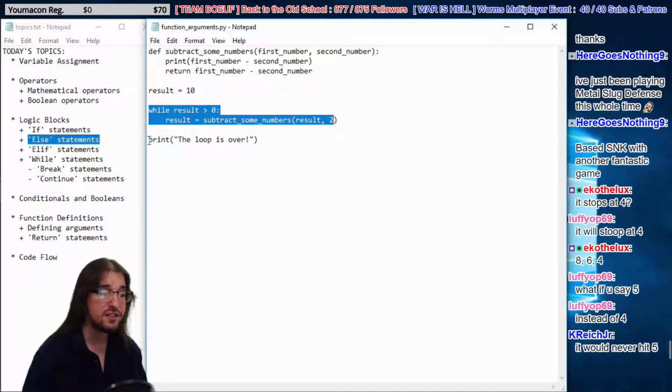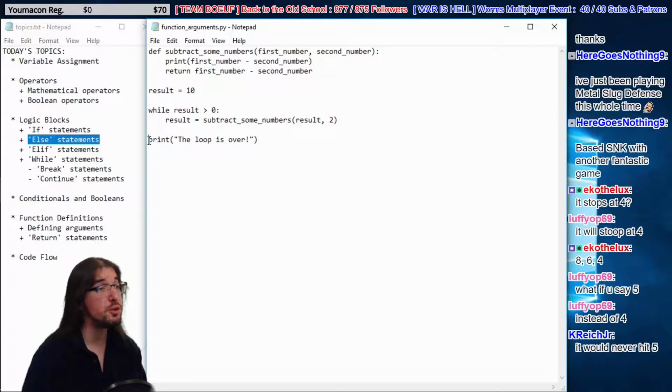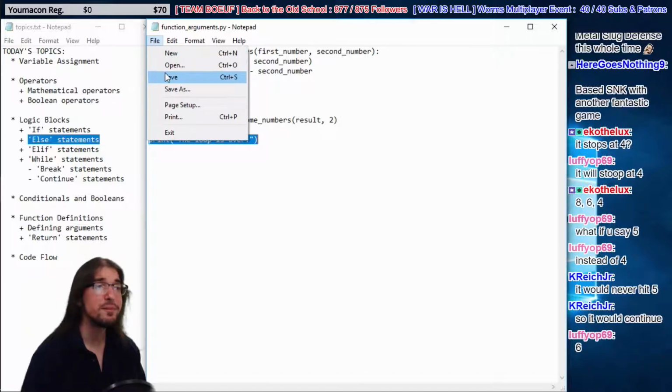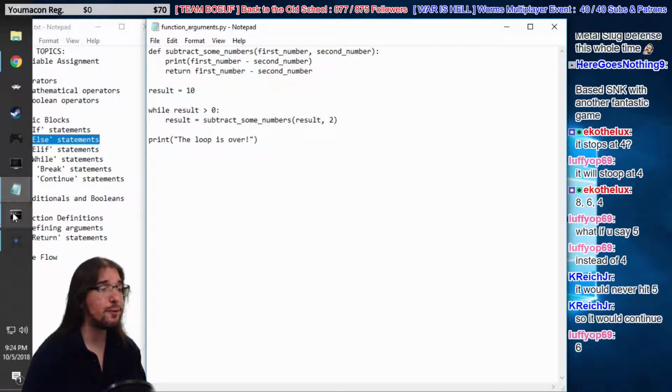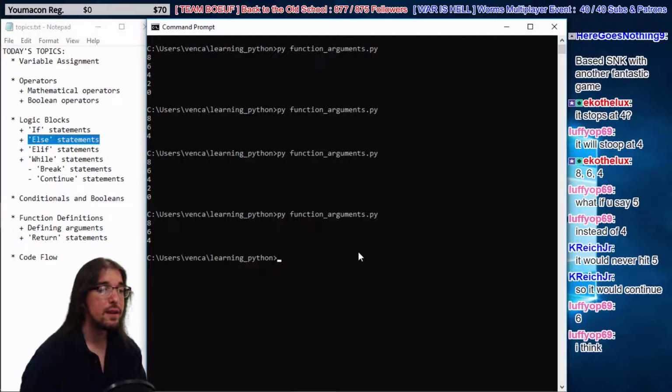What if you say 5 instead of 4? Case says it would never hit 5. I'm trying to understand what you guys mean. We'll do that in a minute, though, guys. I don't think I understand the question. We're going to run this code now. Boom.